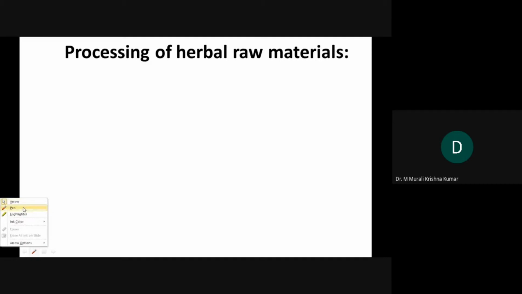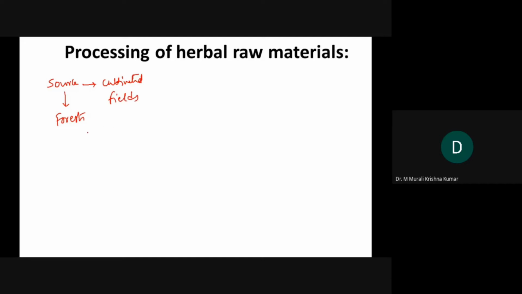Why is it needed? Normally in the herbal industry, the herbs are obtained from a source, like from the forest or cultivated, meaning from fields. Both can be sources.